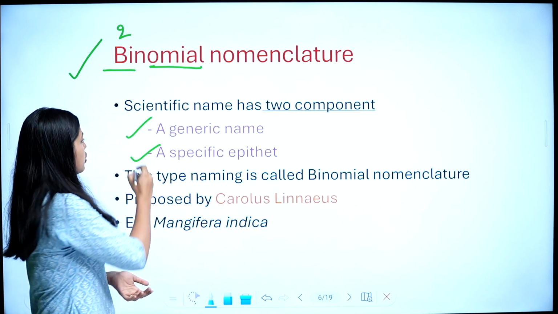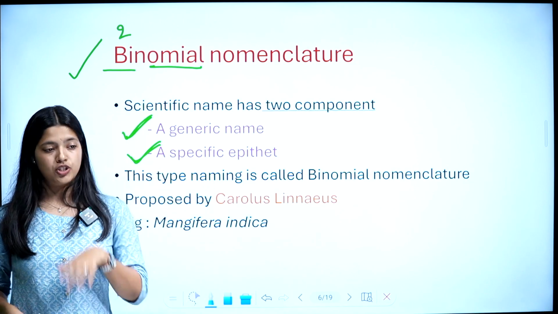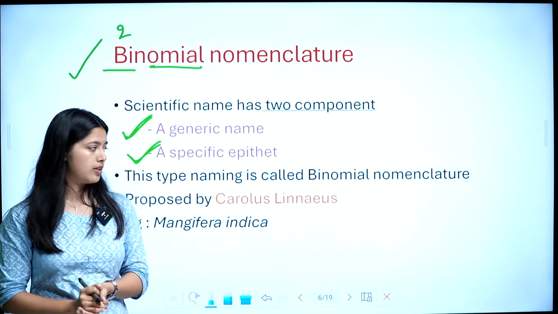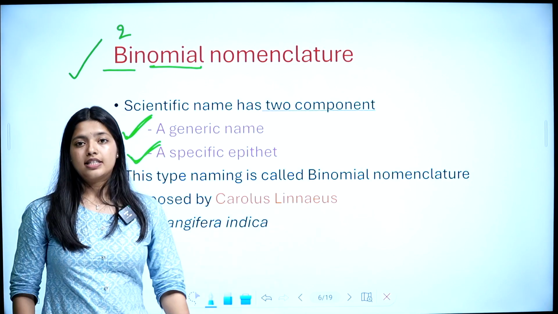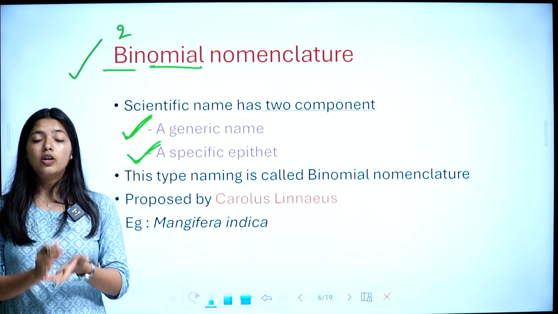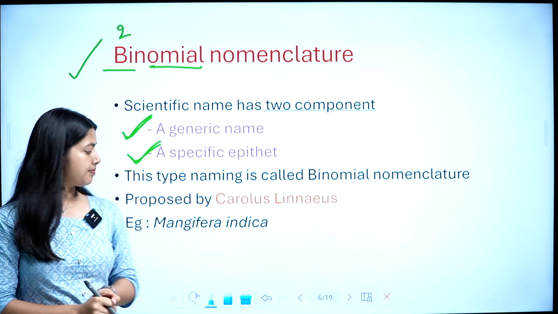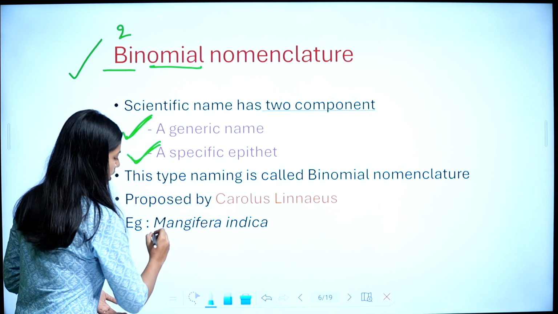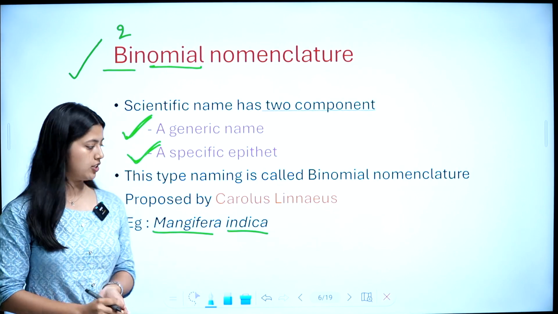This is proposed by Carolus Linnaeus. Carl Linnaeus is the one who proposed binomial nomenclature. An example is Mangifera indica, a classic example. There are two names, Mangifera and indica. So this is binomial nomenclature.